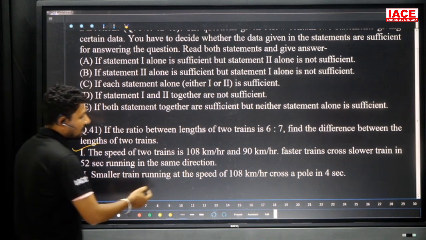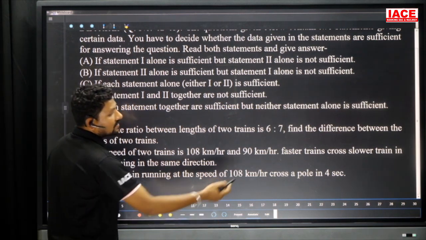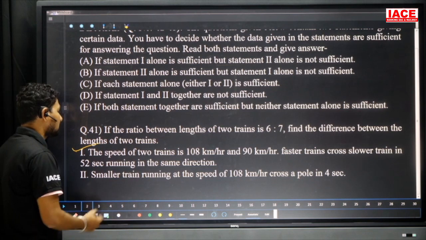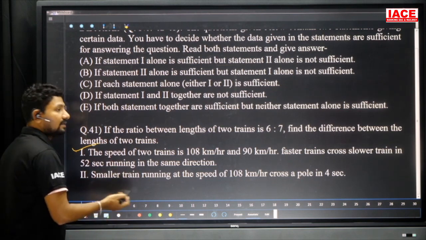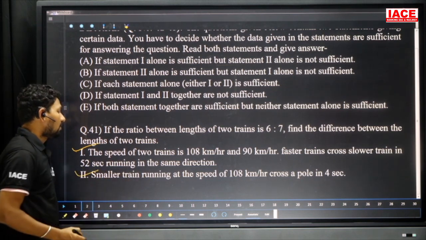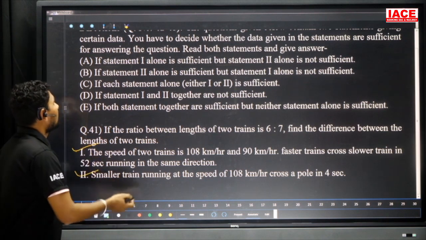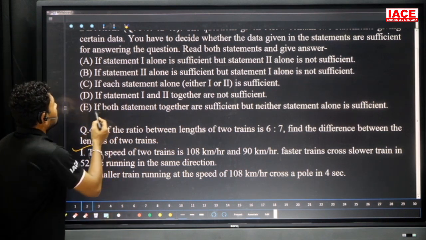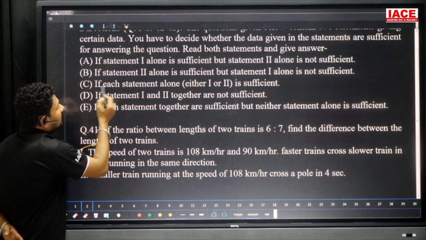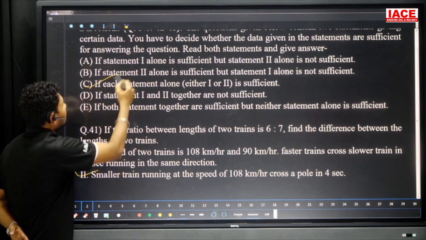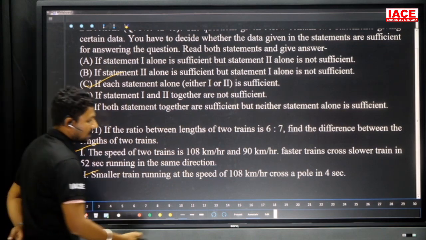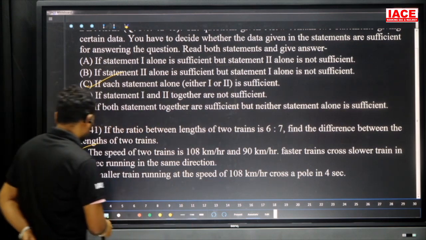The smaller train running at a speed of 108 km per hour crosses a pole in 4 seconds. Here also speed and time are available to find the smaller train's length, so you can easily find the required answer. Each statement alone is enough to find the answer. So which option is suitable here? If each statement alone is sufficient, that means option C. Coming to the next question.